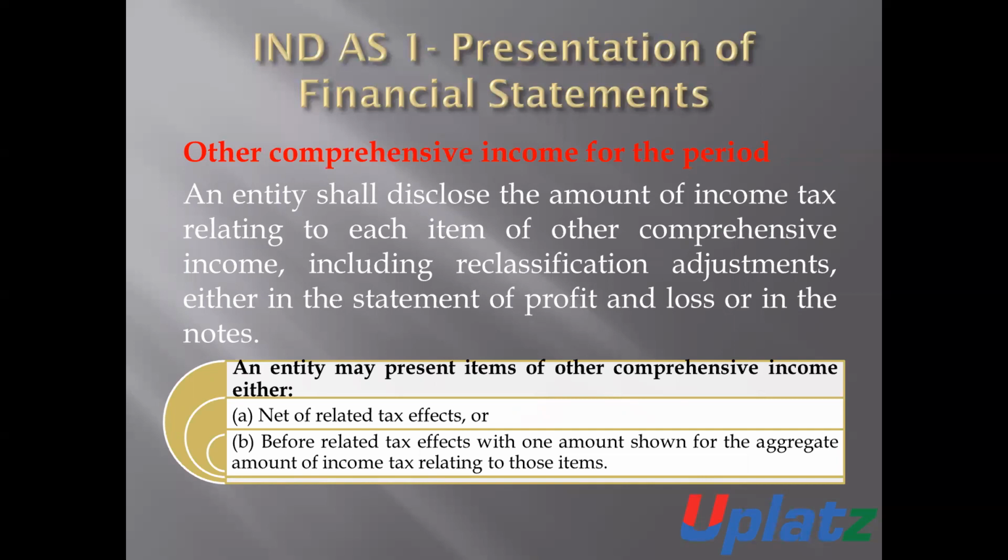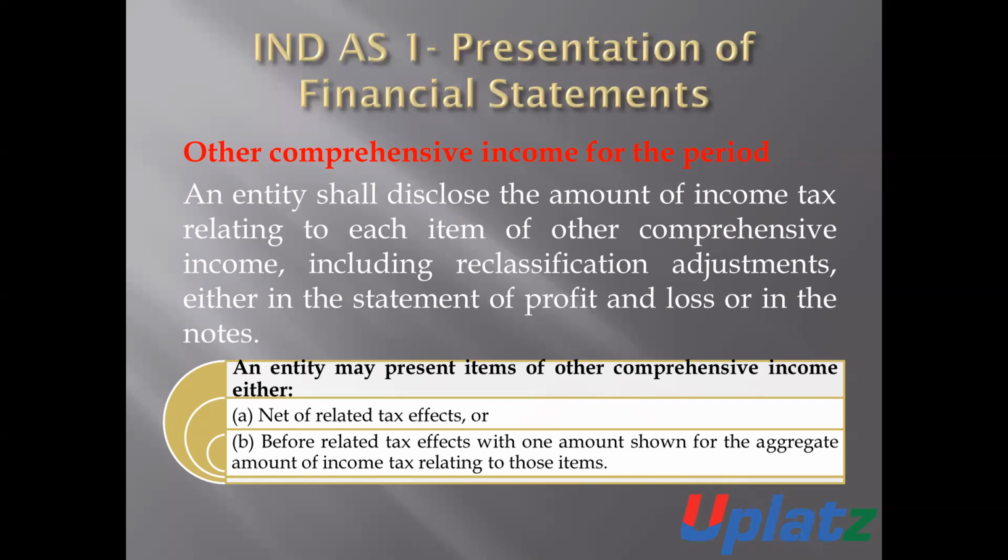The entity shall disclose the amount of income tax relating to each item of other comprehensive income, including reclassification adjustment, either in the statement of profit and loss account or in the notes. That is, an entity shall disclose the amount of income tax relating to the other comprehensive income, and the entity shall also disclose its reclassification adjustment either in the statement of profit and loss account or in the notes of accounts.